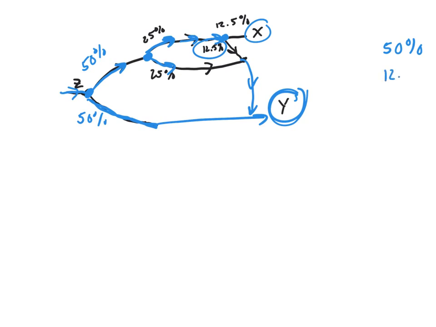So there's 12.5. And now we need to be concerned about this lower branch. In this lower branch, they get to here, and their only choice is to go down here, and that was 25%. So 75, 85, 87.5 end up at Y.